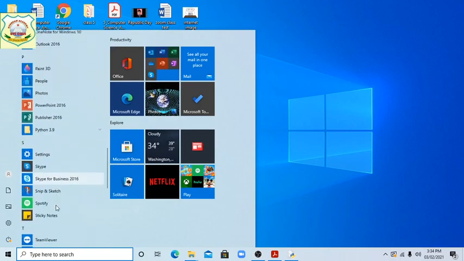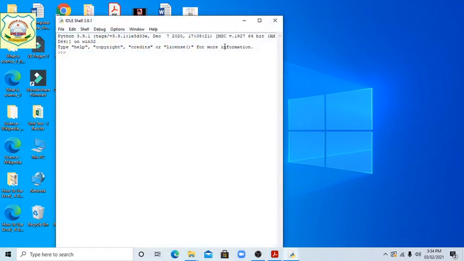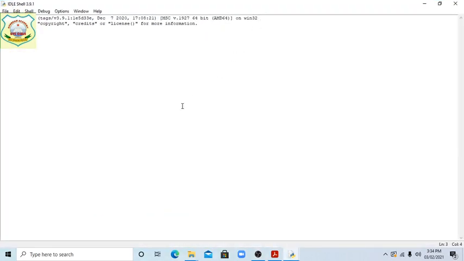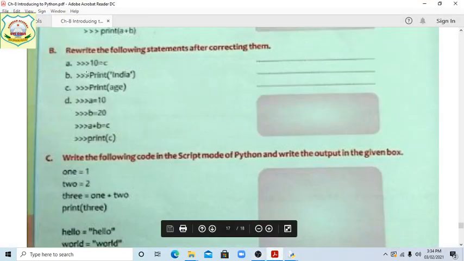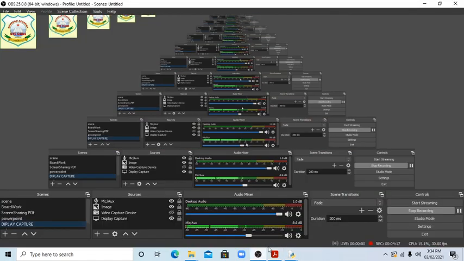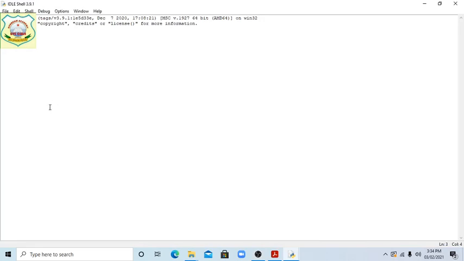This one is Python. Yes, students, see in your book, this is given. This is how to write it. Okay, students, whatever is written, first of all I am showing this. There is given 10 A, question number A. This is question number B part A. 10 equal C. See, students, what happened?